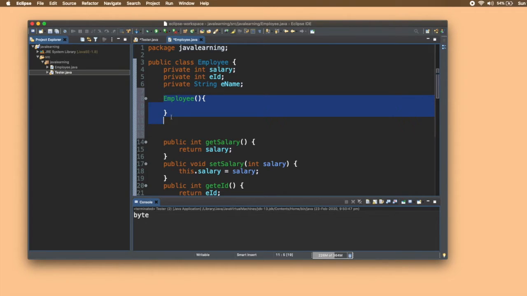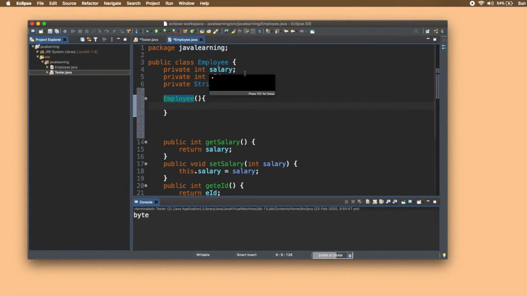Whenever this constructor is called, all the instance variables are given their default values. That is, I'm repeating again, for integer it is 0, for string it is null, and for all the different types we discussed earlier. So this is the default constructor, which is provided by JVM, so we need not implement this.